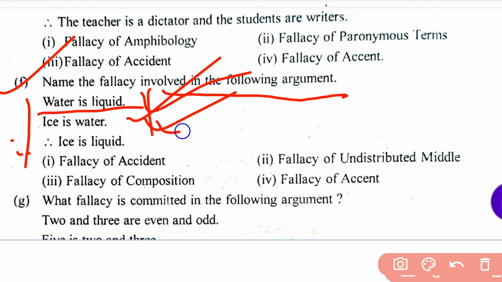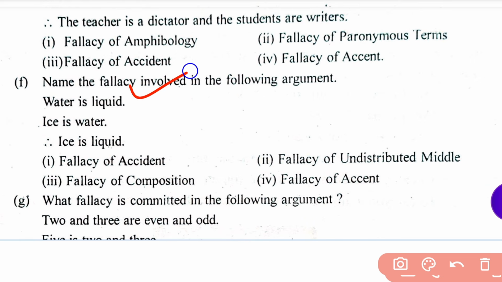Liquid means actually fluid. So you have to find out the fallacy. Four options are here: fallacy of accident, fallacy of undistributed middle, fallacy of composition, and fallacy of assent.